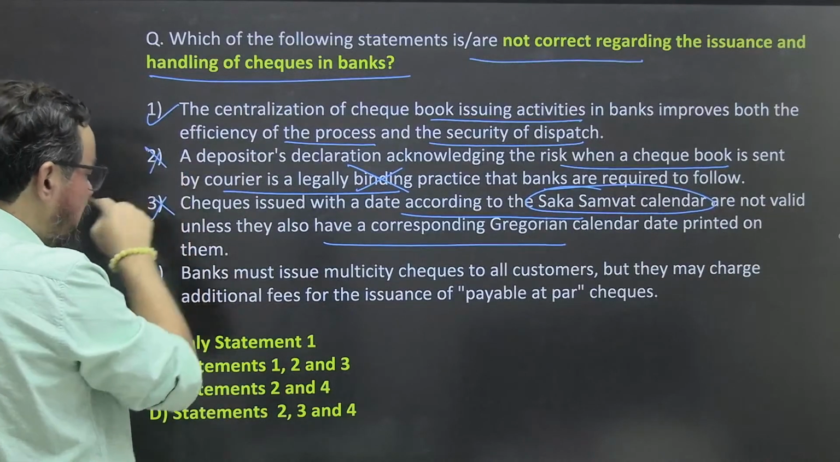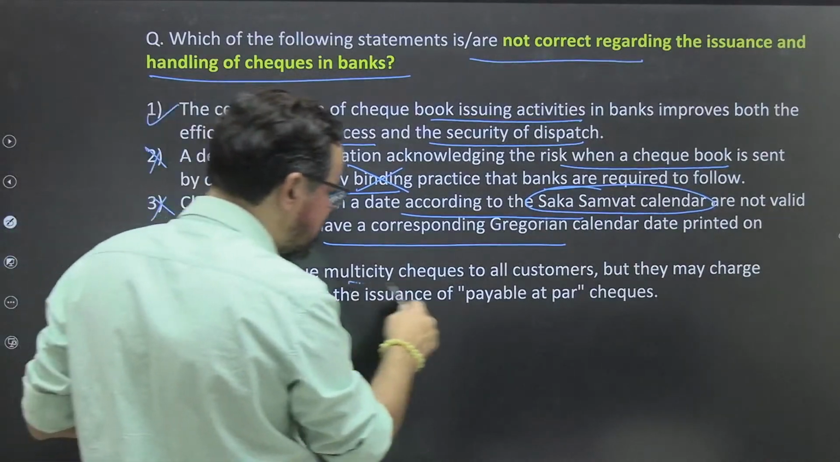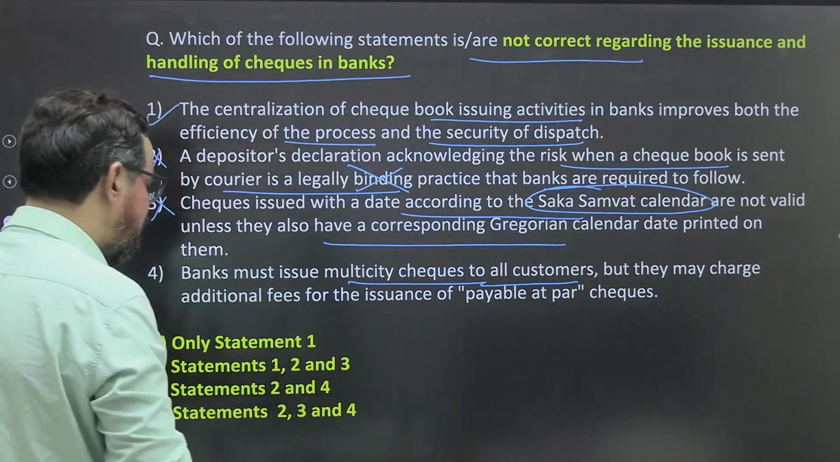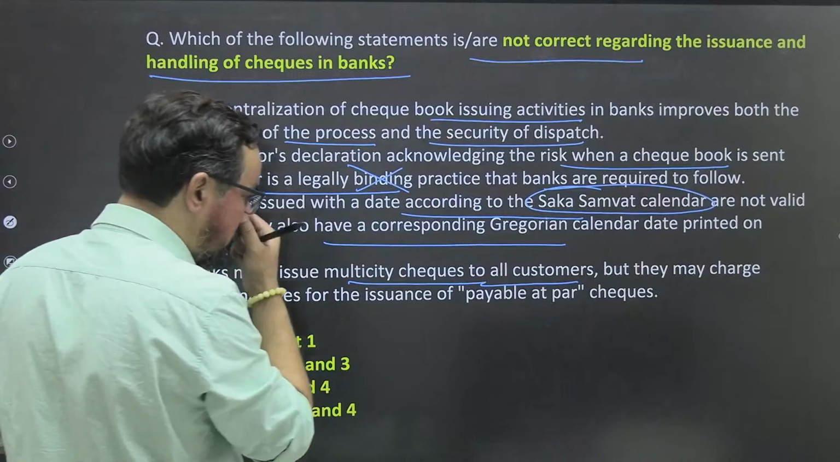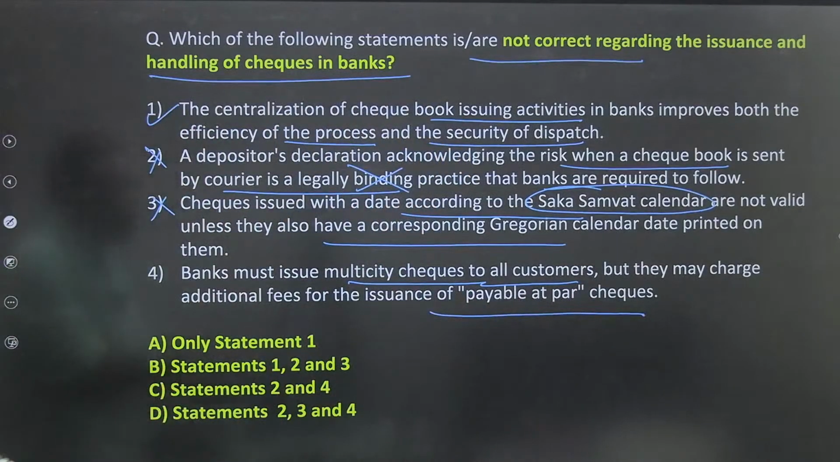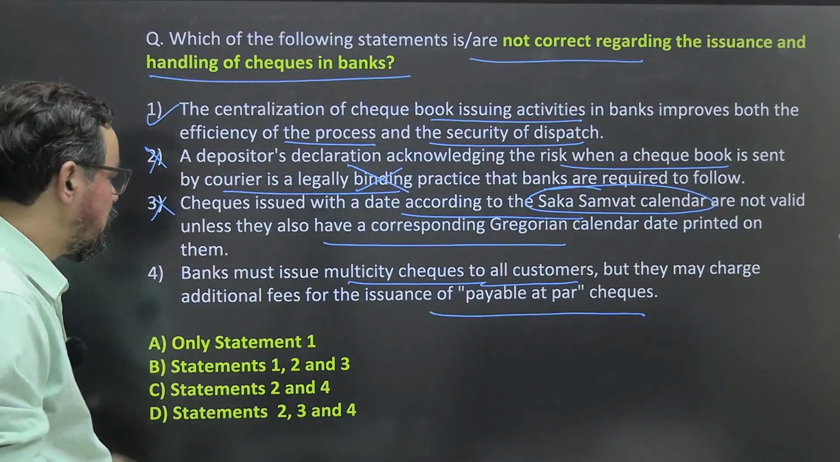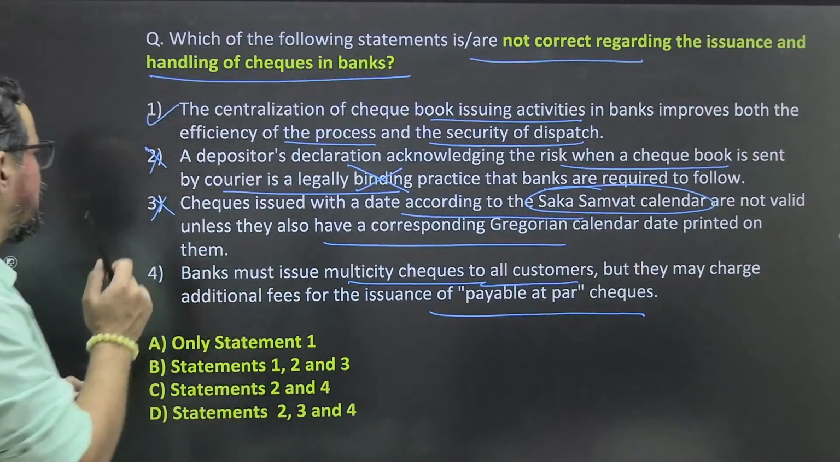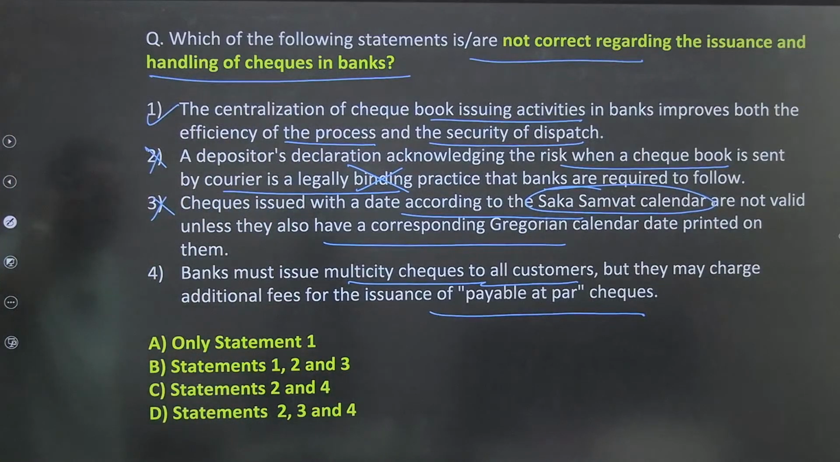Bank must issue multi-city check to all customers, but they may charge additional fee for issuance of payable at par. Okay, so payable at par. Additional they may charge. This is true.